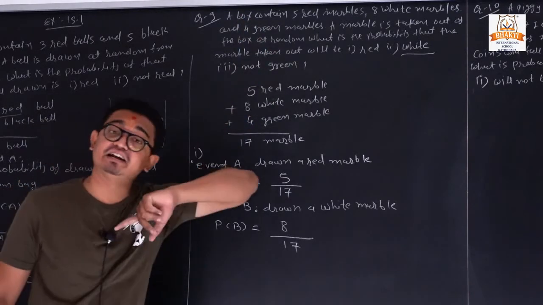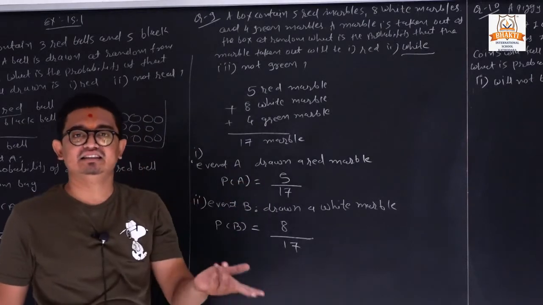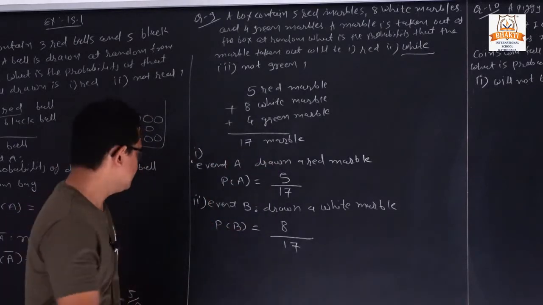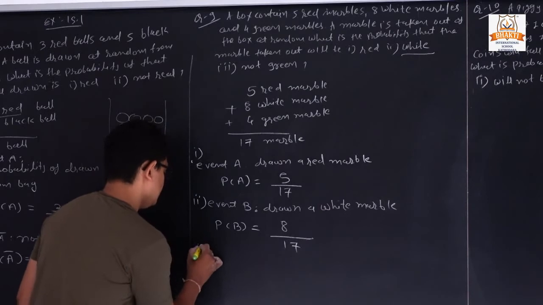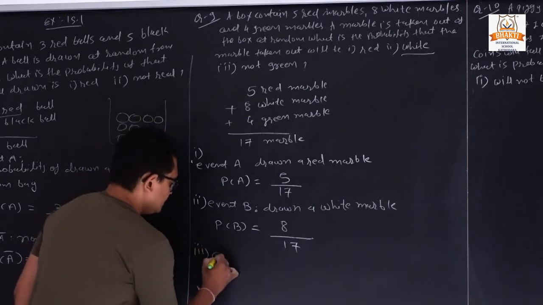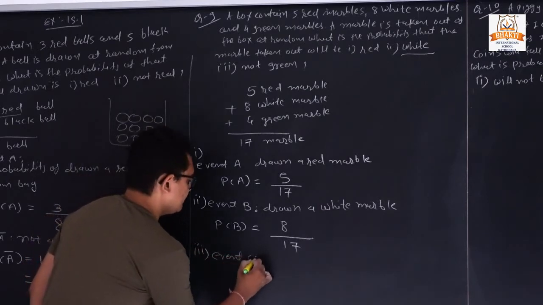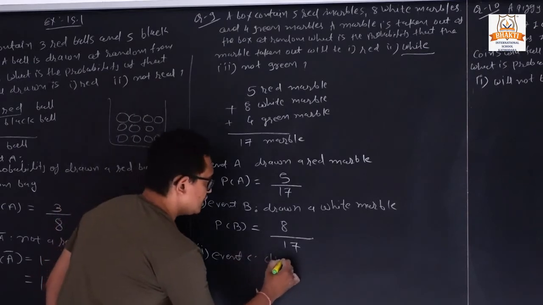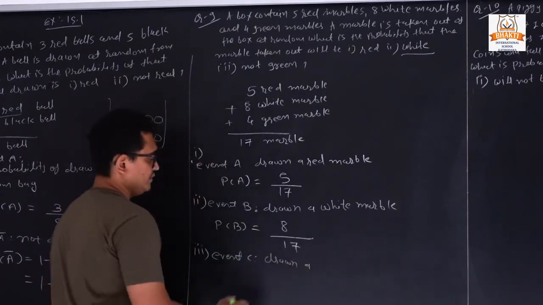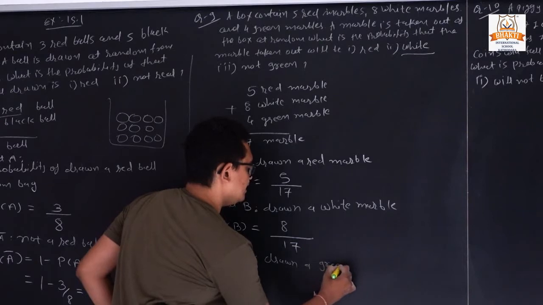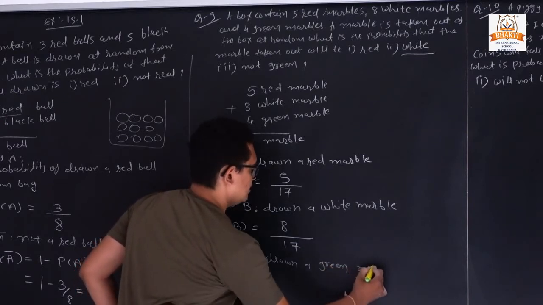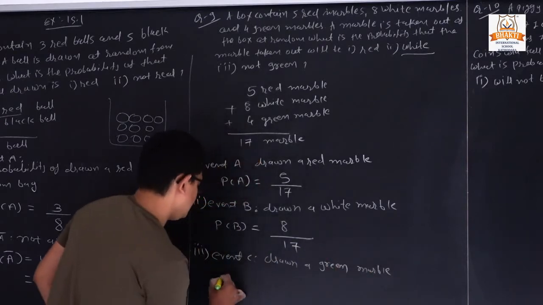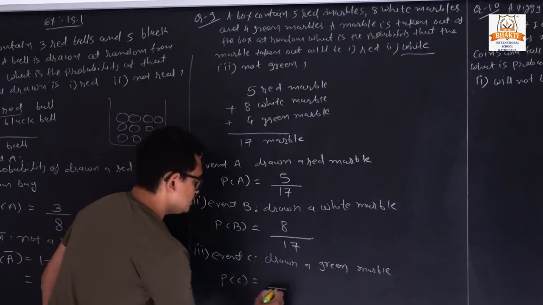Now they are asking not a green. So first of all we can find only for a green and then we can complement it. So third, event C, drawing a green marble. So P of C. So how many total?